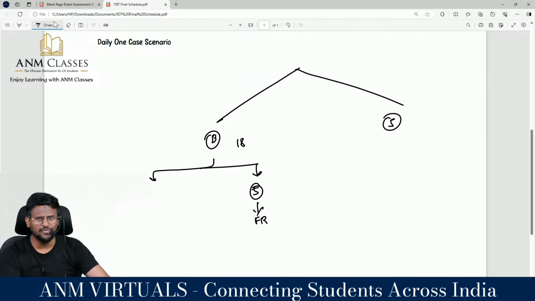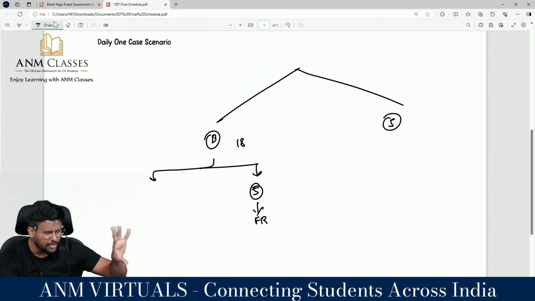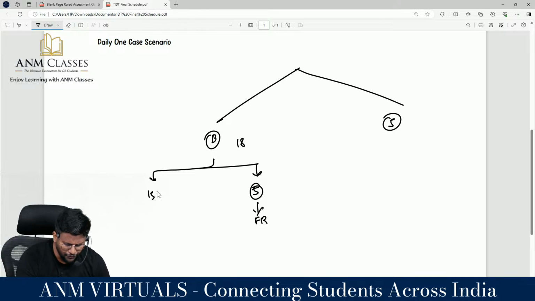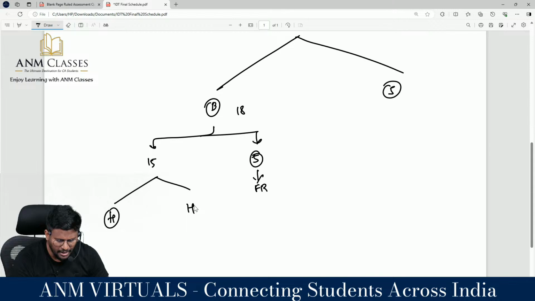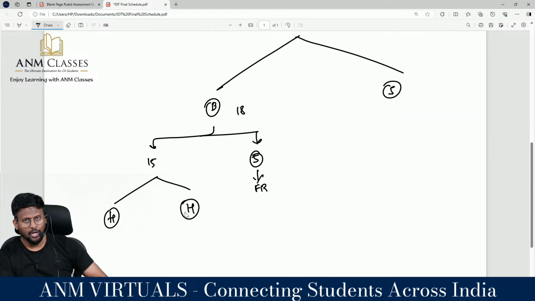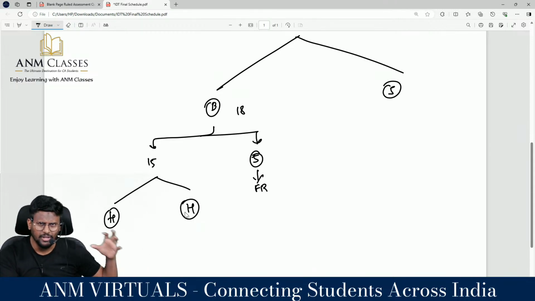In that 18 days, if you are giving 3 days exclusively for FR, the remaining 15 days you split into 2 parts. Half a day you study one group and half a day you study another group. Don't study the whole group for the entire day. Half a day you prepare for G1, the remaining half a day you prepare for G2. In that, prepare for direct tax and indirect tax very well, my dear lovable students.